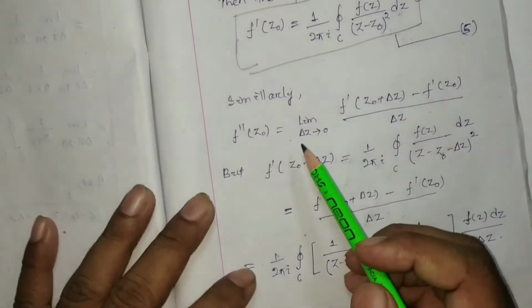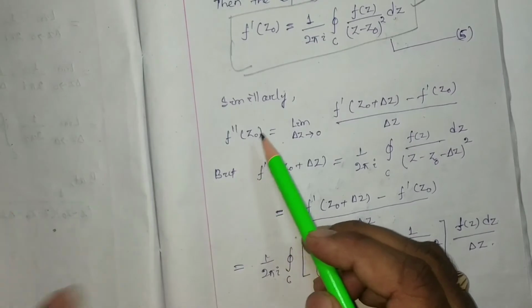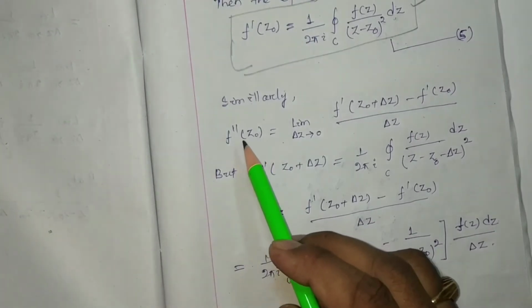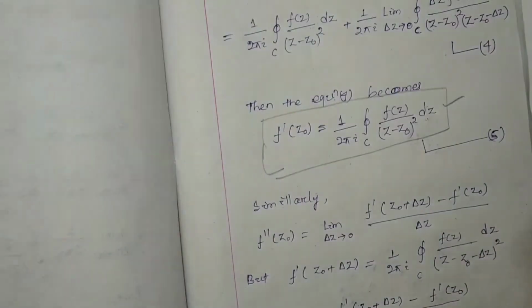Similarly, we are also going to prove f double dash z0. If we consider f double dash z0, it will be this much. Okay, let's start to prove this one.